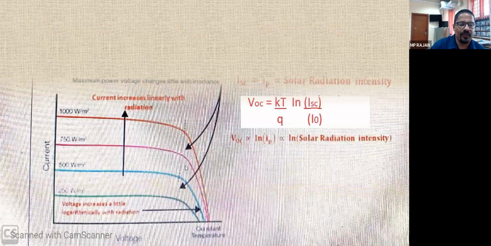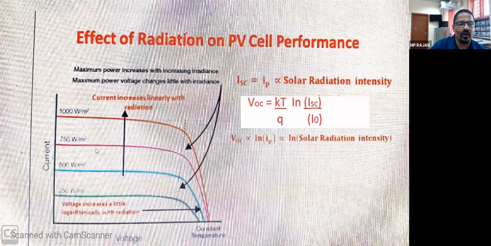See this diagram. There are 4 IV characteristics curves shown, and we all know the current flowing, that is the light current, is directly proportional to the solar photon energy, and photon energy is directly proportional to the solar radiation. The amount of radiation falling on the PN junction decides the amount of current. There is no doubt.